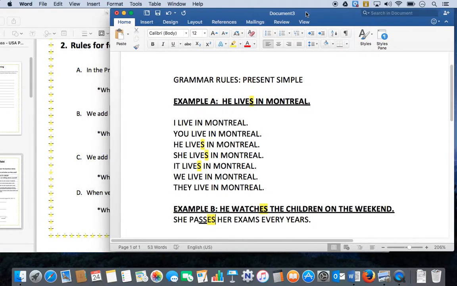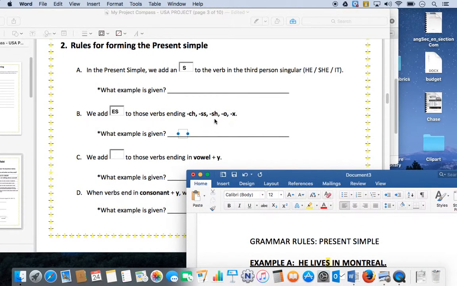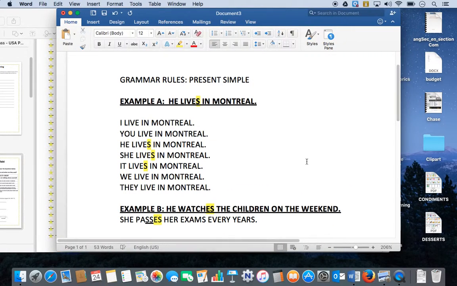Then the other thing we have here is SH, and a good example is, it washes its ears every day. That sounds kind of like a bizarre sentence, but you could say, for example, like a cat. It washes its ears with its paws.